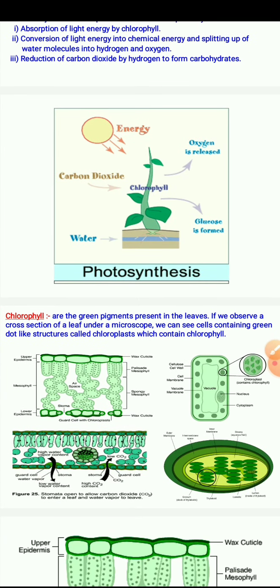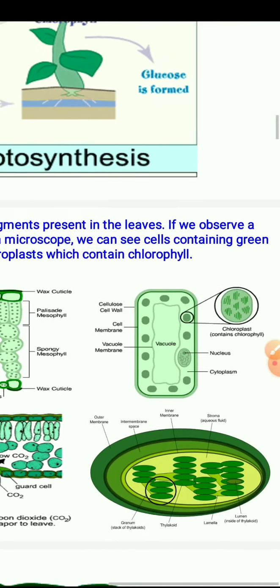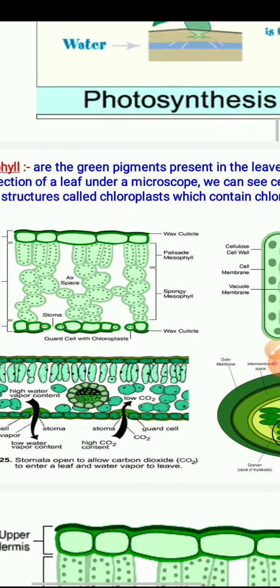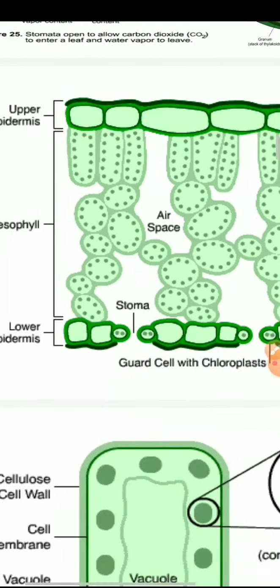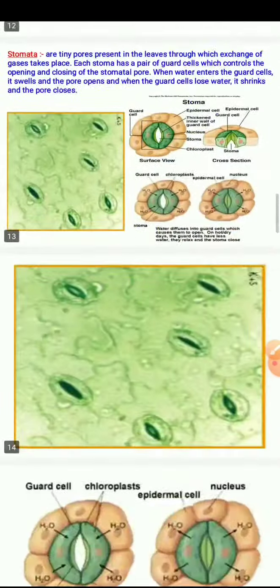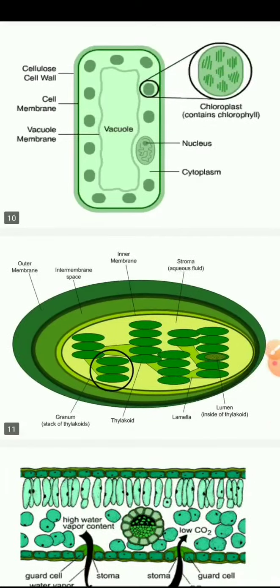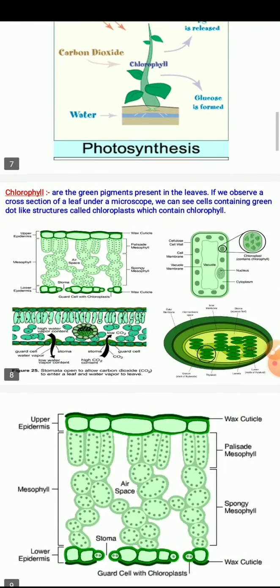Chlorophyll is the green pigment present in the leaves. If we observe a cross section of a leaf under a microscope, we can see cells containing green dot-like structures called chloroplasts, which contain chlorophyll. Here is some diagram.